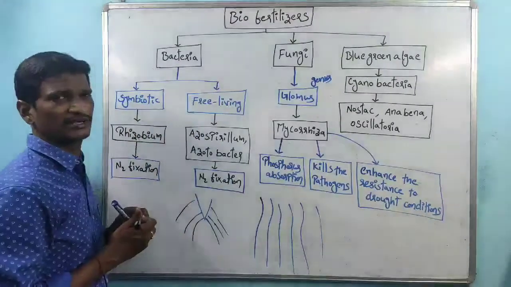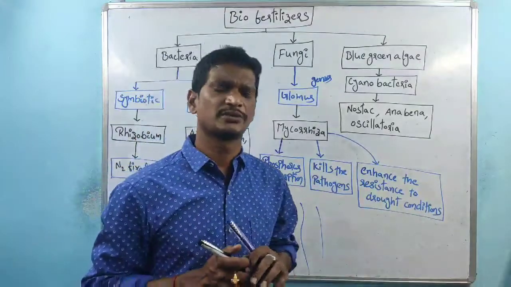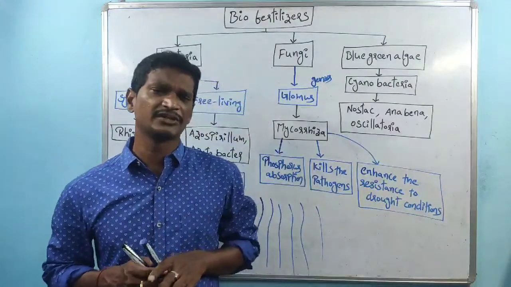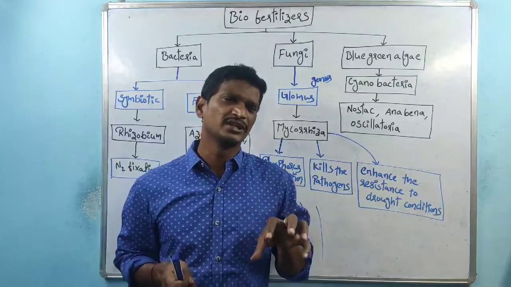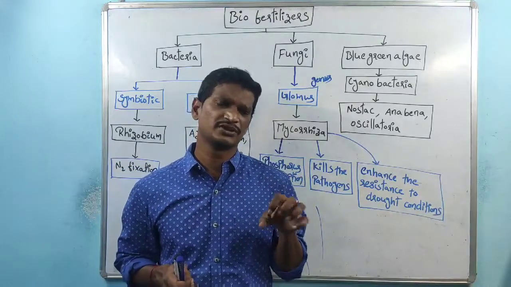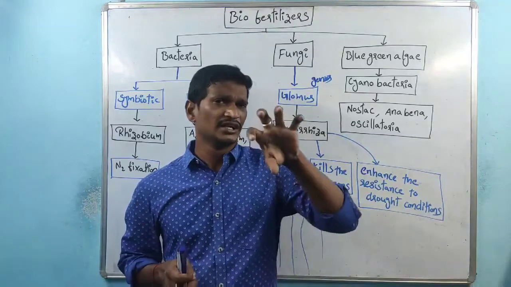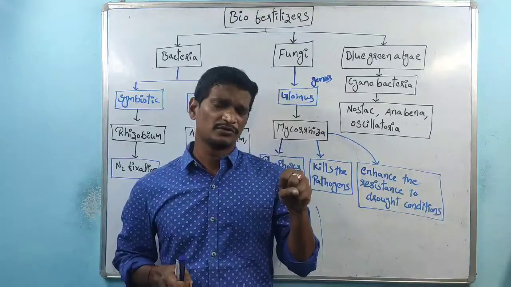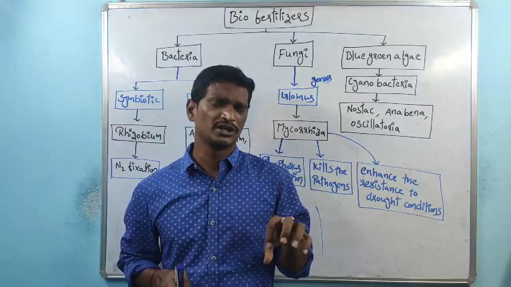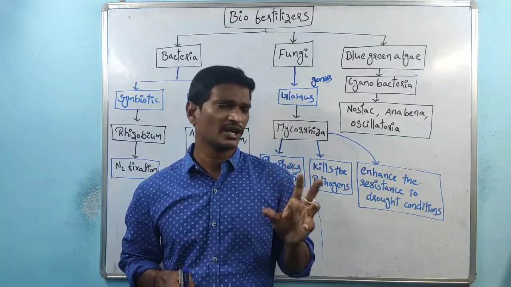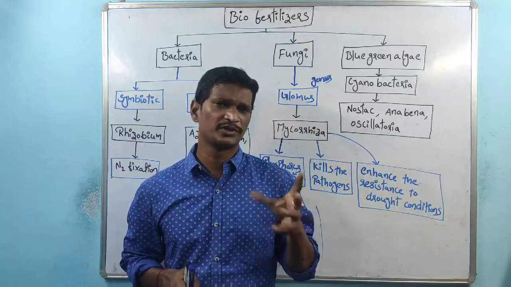The best example is Pinus, a plant whose roots do not have absorption capacity and interact with the fungi. The fungi are involved in the absorption of water and minerals from the soil. The plant survives and the fungi get food from the plant.